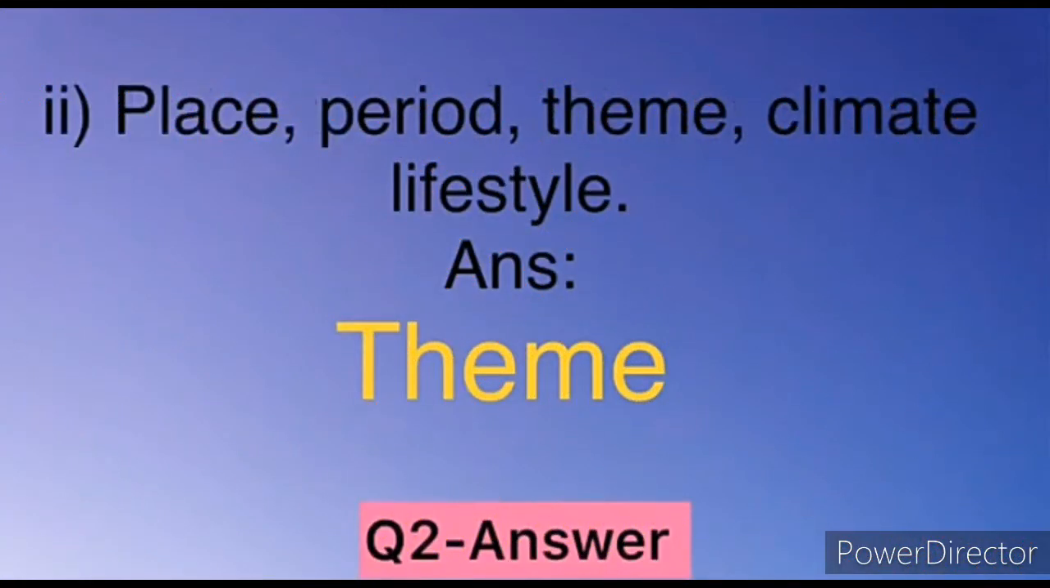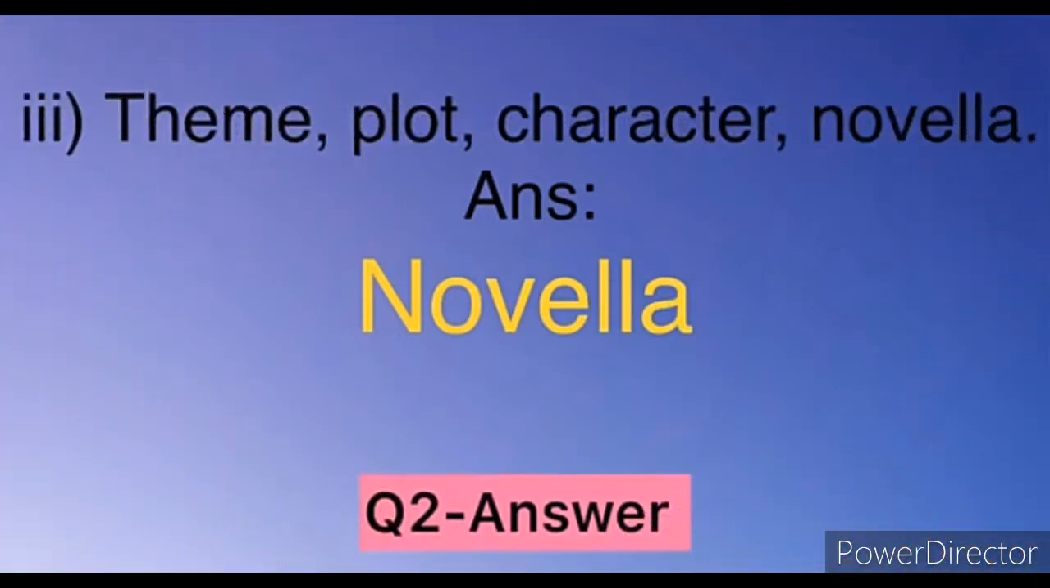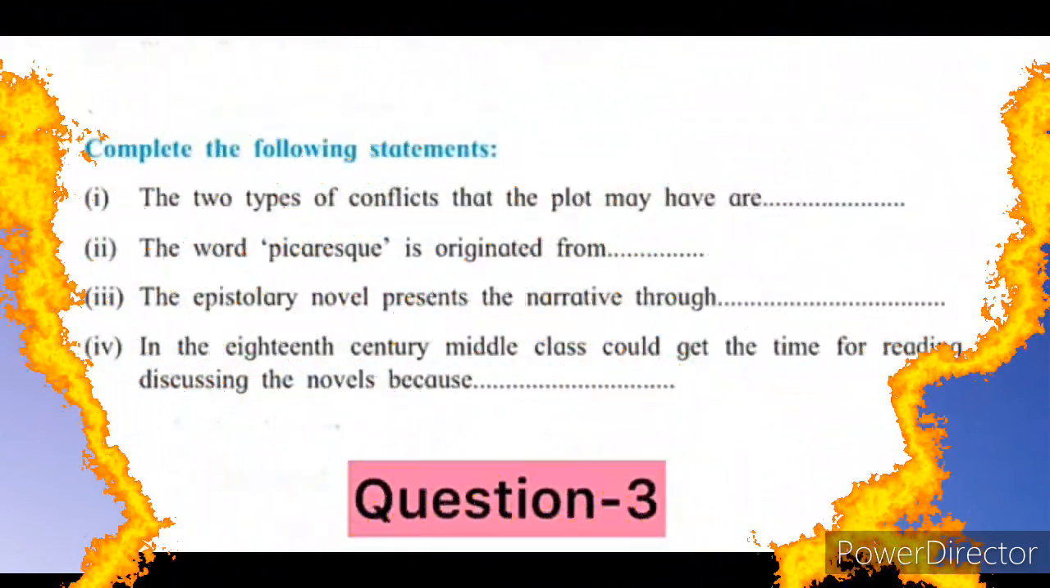Second, place, period, theme, climate, style. While seeing it, we can understand that out of 5, 4 are the characteristics of setting. One is different, and that is theme. Theme is the element of novel or novella. So theme is the odd element. Third, theme, plot, character, novella. You can see out of 4, 1 is different, and that is not an element, and that is novella. So the answer is novella. Novella is not the element. Novel's elements are theme, plot, and character. So that's the answer. Complete the following statements.